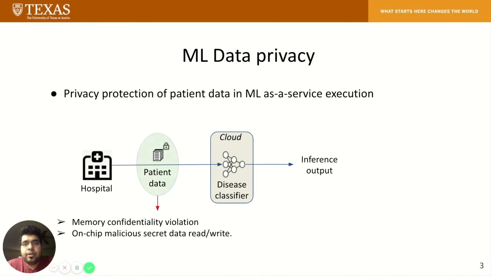stale data. Data confidentiality and isolation enables sensitive data to be serviced with an ML as a service setup, which is growing tremendously given the development of ML inference accelerators and their deployment in commercial cloud servers like Amazon F2 and TPU in Google Cloud.